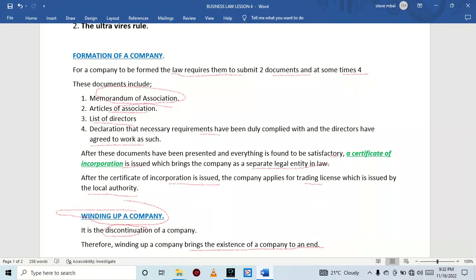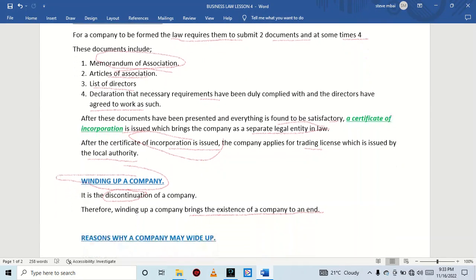After these documents have been presented and everything is found to be satisfactory, a certificate of incorporation is issued, which brings the company into existence as a separate legal entity in law. After the certificate of incorporation is issued, the company has the mandate to apply for a trading license, and this trading license is issued by the local authority.